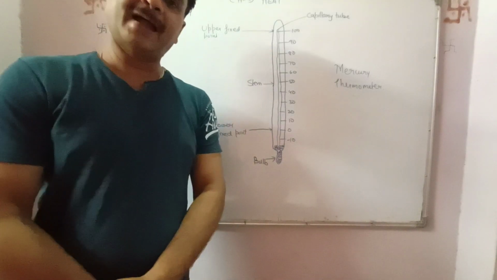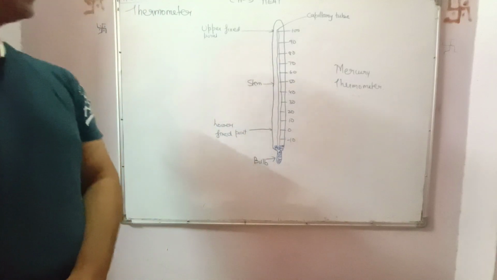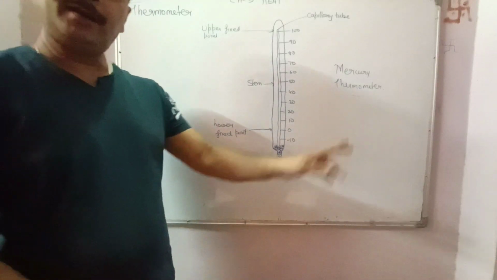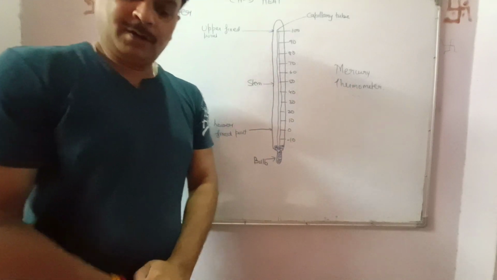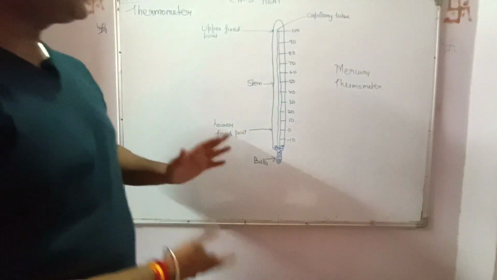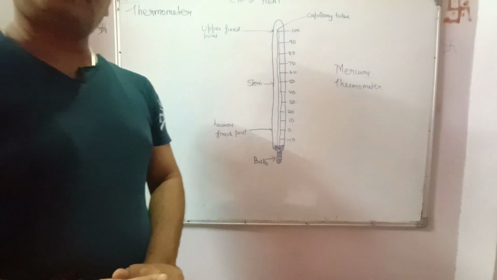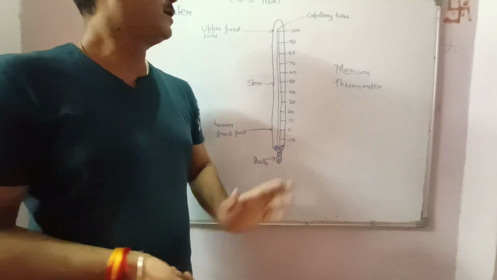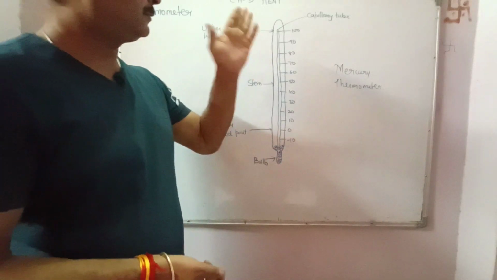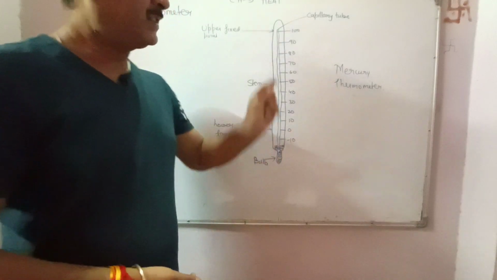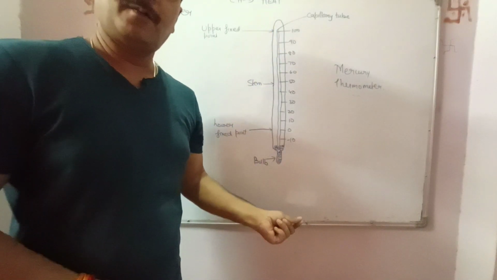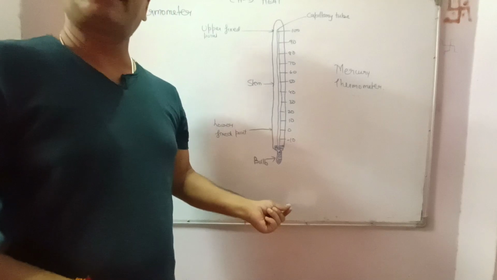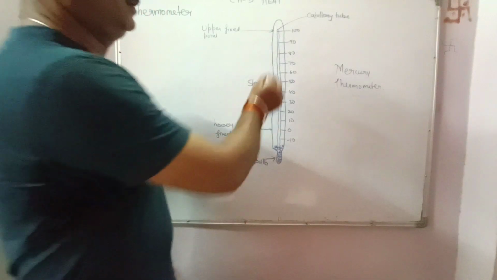This figure shows a simple diagrammatic representation of a mercury thermometer. In a mercury thermometer, first we take a little bit more than 1 meter glass rod, which has a very fine bore in it, called the capillary.